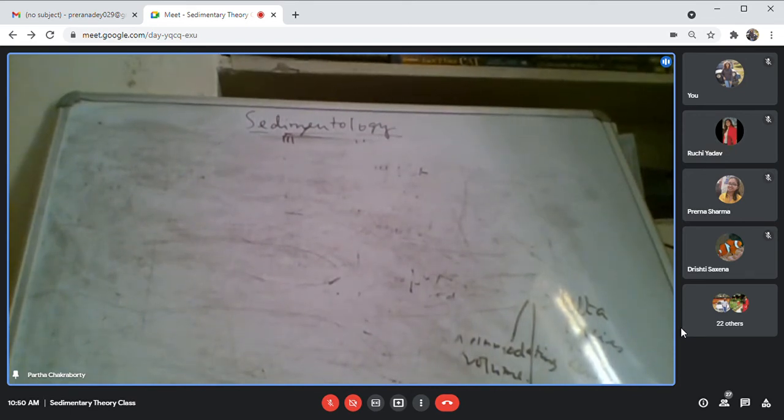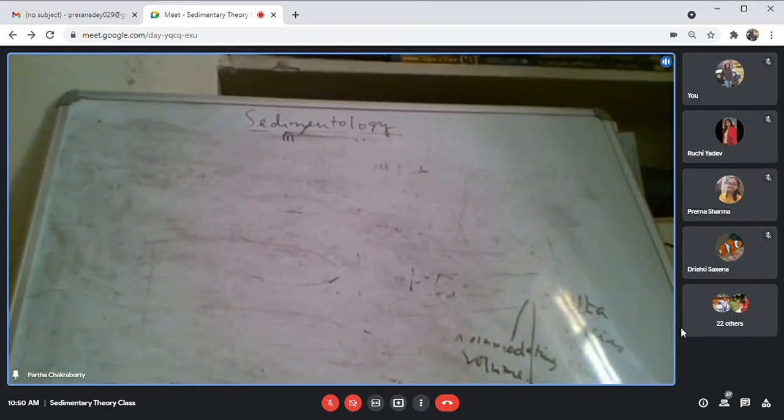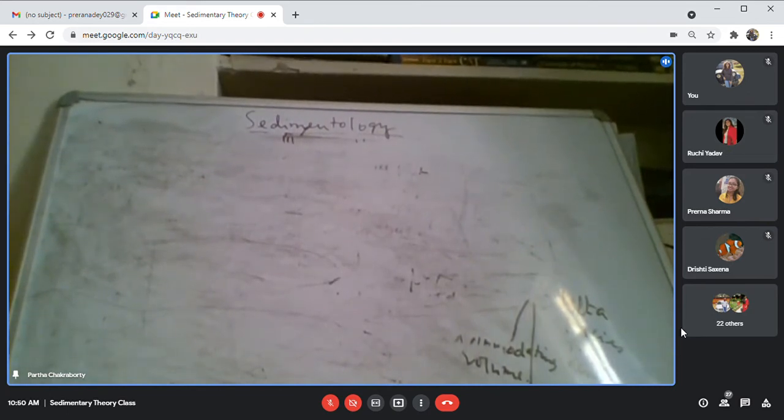One is river water, another is marine water. When we say river water, it is not only water, it is the sediment and water that it will be discharging. And for the marine system, it is the density of the marine water. So it is the relative density of the feeder system water and the basin water that will control how the mixing will take place between the two waters, and how the different delta geometries will be forming.